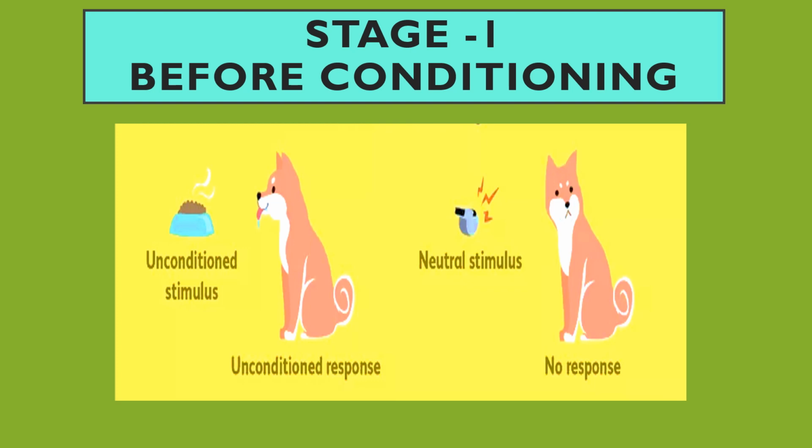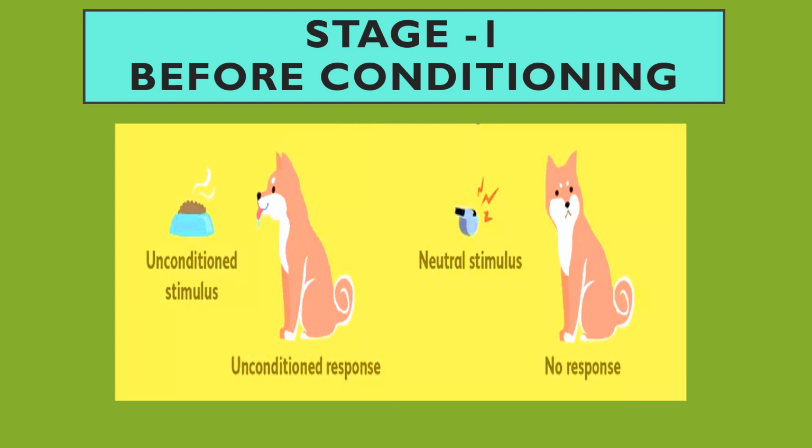The unconditioned response wasn't taught, it is not learned. Presenting food naturally and automatically triggers a salivation response. It is automatic and it is not learned.